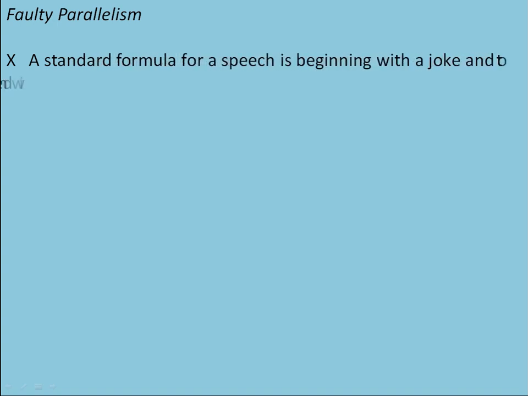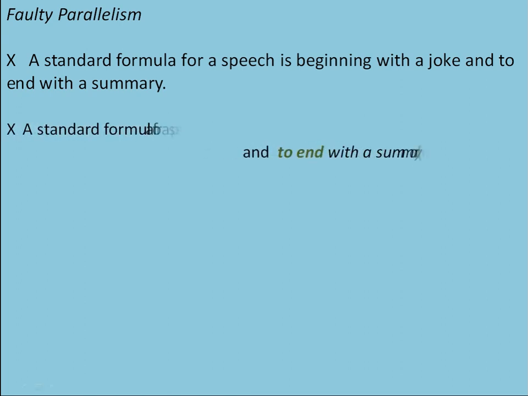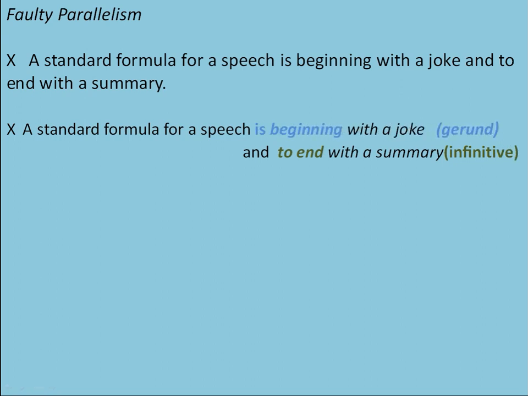Look at this. A standard formula for speech is beginning with the joke and to end with the summary. So, can you see the problem here? The problem with the sentence is that the writer has made a gerund, that is an ing verb form, parallel with an infinitive, as we can see when we arrange them separately this way. Here beginning is a gerund form, and to end with summary is your infinitive form.